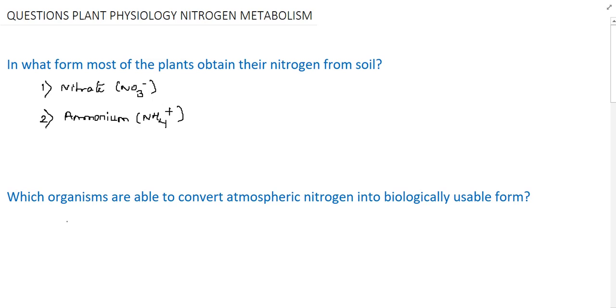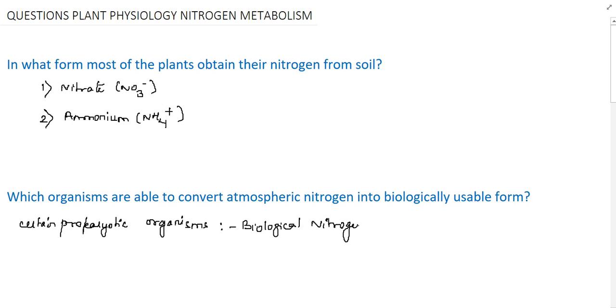Only certain prokaryotic organisms are able to fix atmospheric nitrogen into usable form, and this process is known as biological nitrogen fixation.